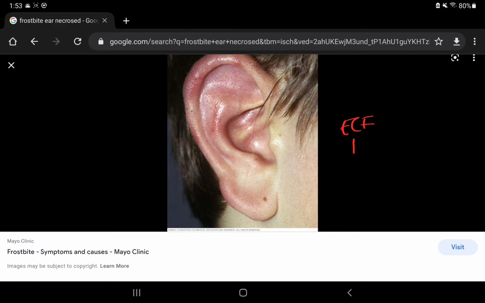Extracellular ice happens, and on warming lysis happens, then bulla formation, then it can cause necrosis and frostbite, all right.